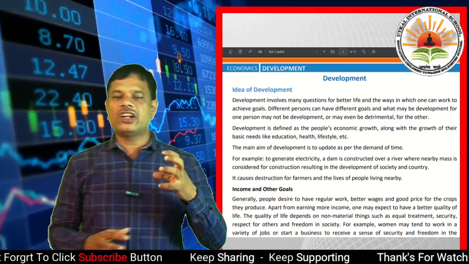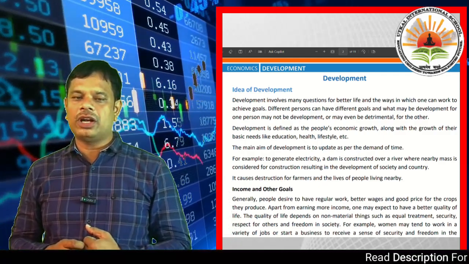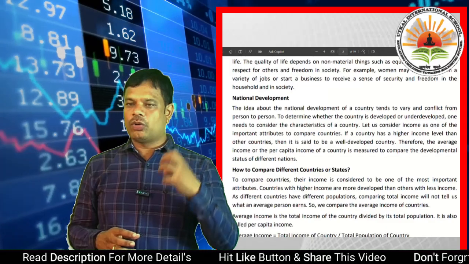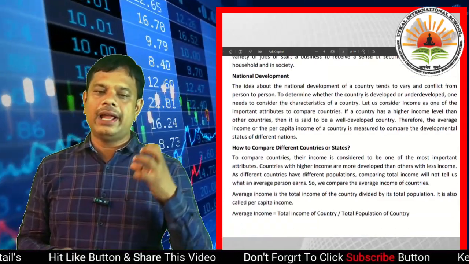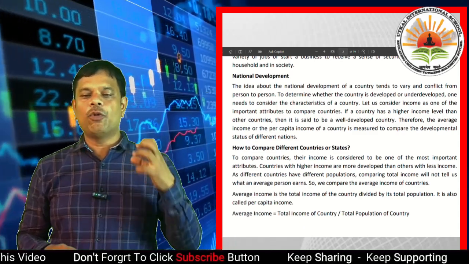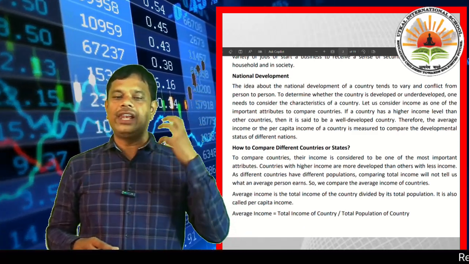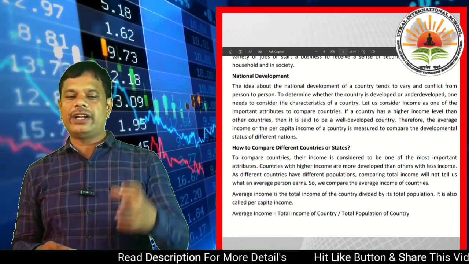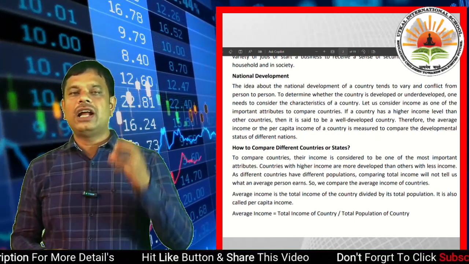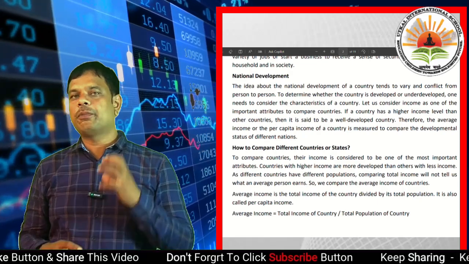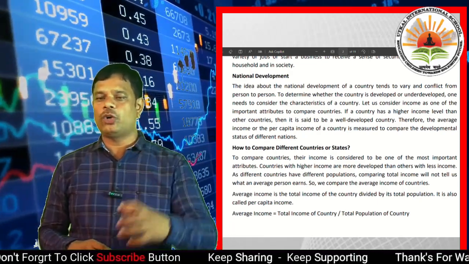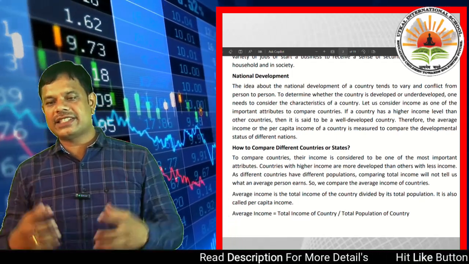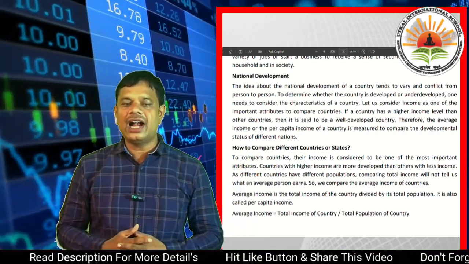Generally people need regular work, better wages, good prices for the crops they produce, and apart from income, a better quality of life, which depends on non-material things like equal treatment, security, respect for others and freedom in society.